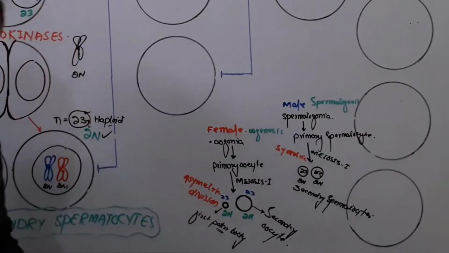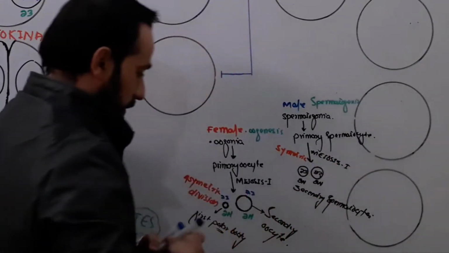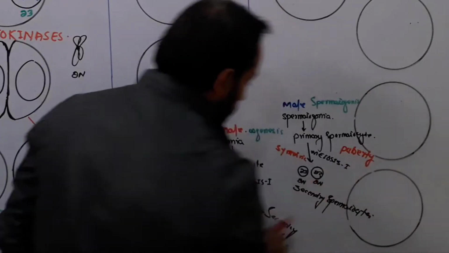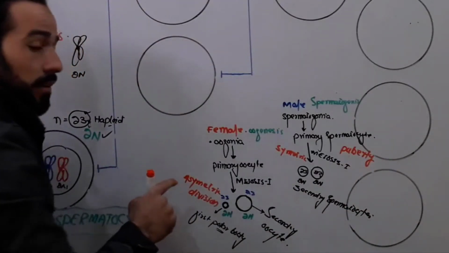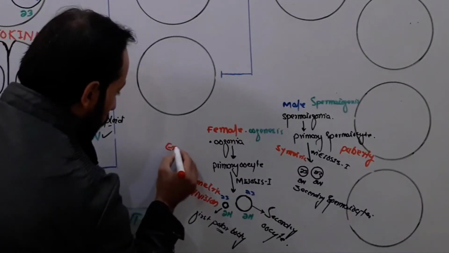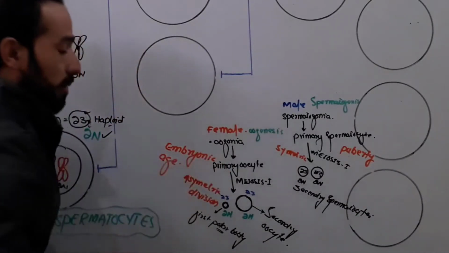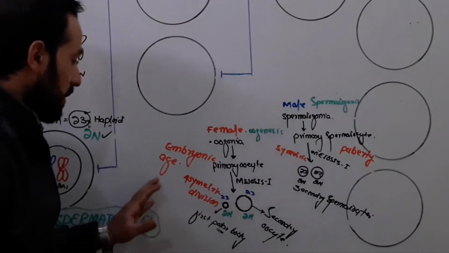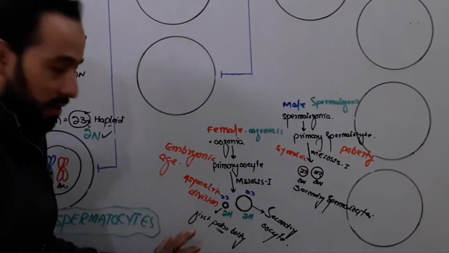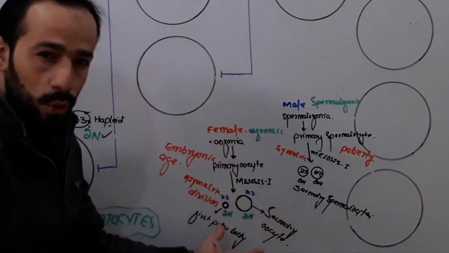Up to here, we have brought it. One thing more, friends. In case of male, all this process occurs at puberty. Look, importantly, all this process occurs at puberty in case of male. But in case of female, meiosis first occurs in embryonic age, before birth, during prenatal development. In female baby, meiosis first completes, right, and it goes to an arrest stage that we will discuss later, while we are going to discuss oogenesis.